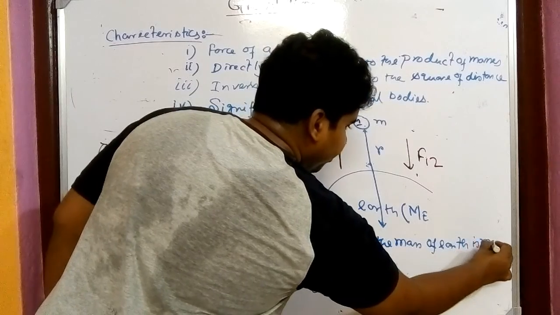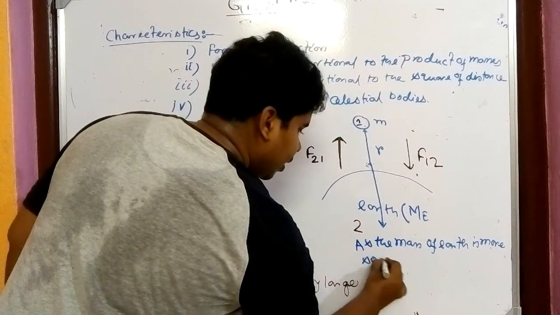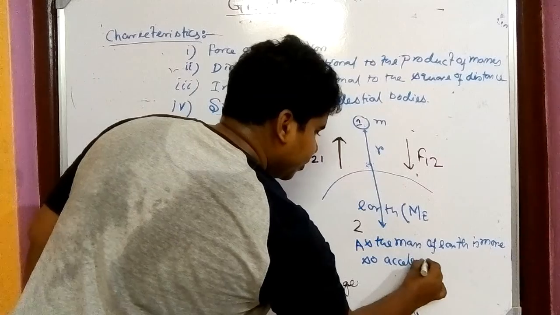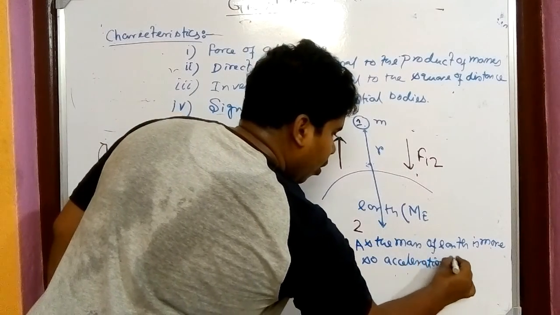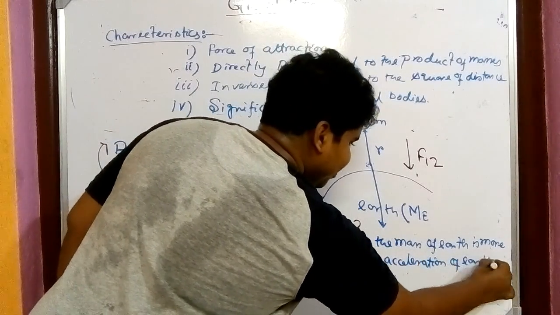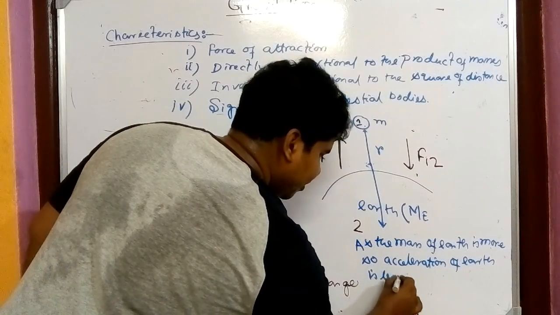is more, the acceleration of earth is less.